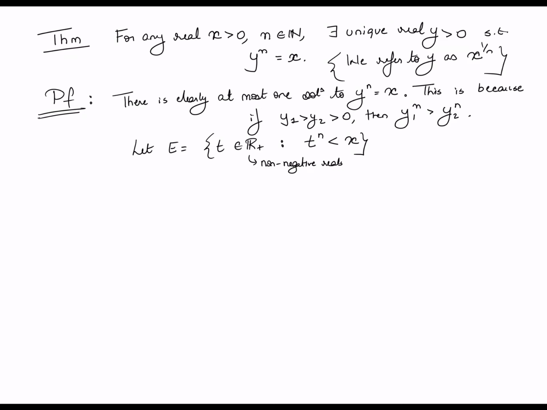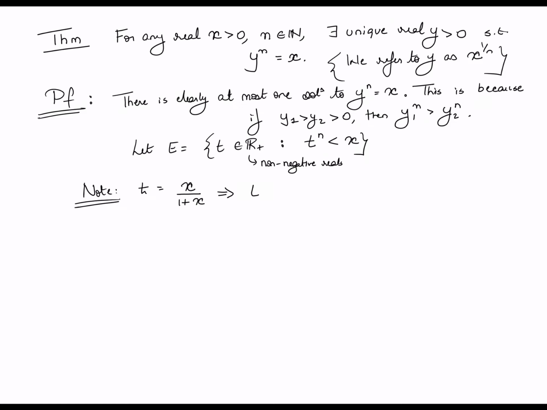But before proving that, first I have to of course show that this set is non-empty in the first place, right? So first let us show that E is non-empty. How do I argue that E is non-empty? So suppose I define t is equal to x upon 1 plus x, right? x, remember, is given to you as part of the problem. If I define t as follows, clearly this t is less than 1. Again, a straightforward consequence of the fact that R is an ordered field. If x is positive, then x by 1 plus x must be less than 1. I leave that for you to check. Similarly, x by 1 plus x is also in fact less than x, but we'll see.